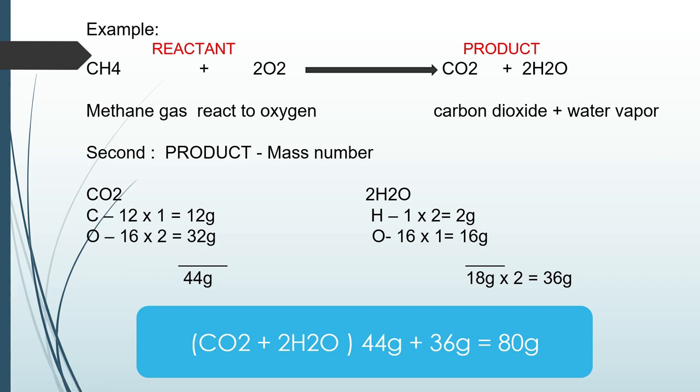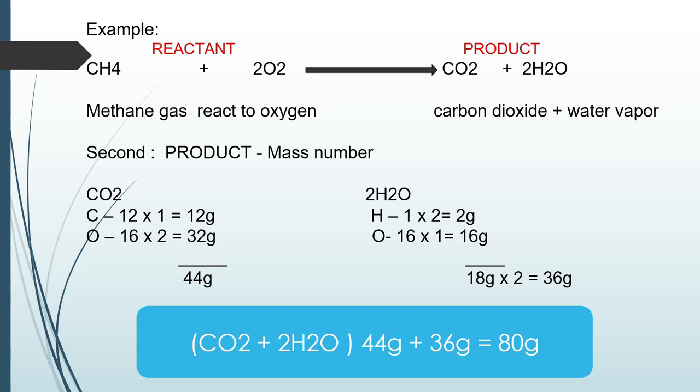Yung water, dalawang water vapor. So, hydrogen po is 1 times 2, 2 grams. Yung oxygen po is 16 times 1 is 16 grams. So, we get 18 grams. And times 2 po natin, saan po galing itong 2? Dito po sa whole number. Okay? So, 18 times 2 is 36 grams. So, pag-a-add lang po natin yung carbon dioxide plus yung dalawang water vapor. So, 44 grams plus 36 grams is equals to 80 grams.